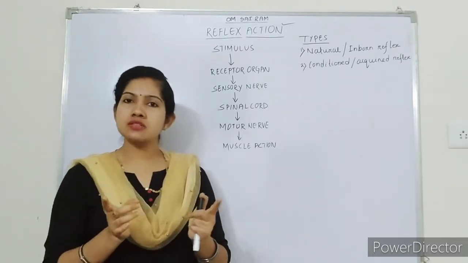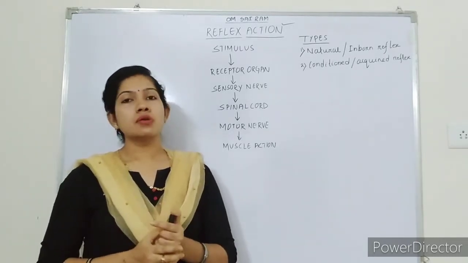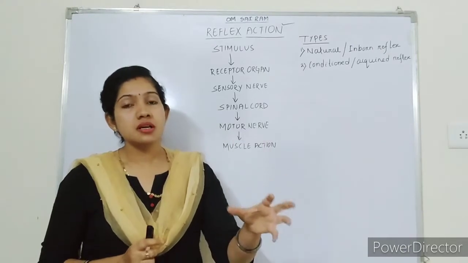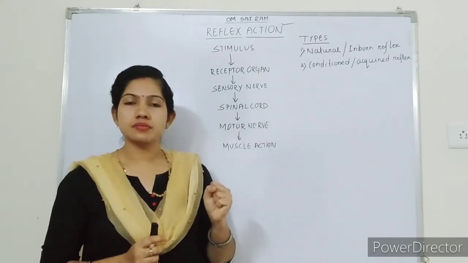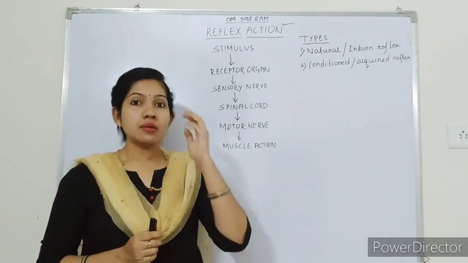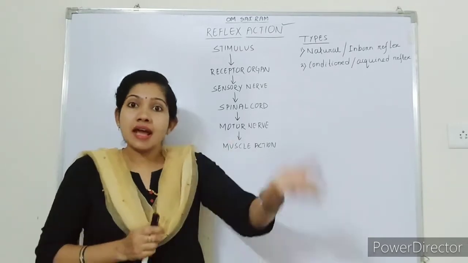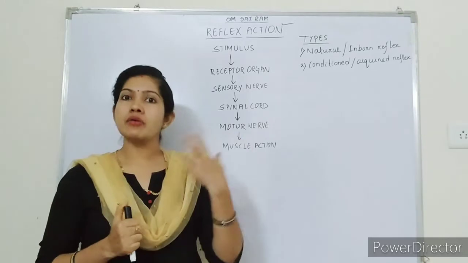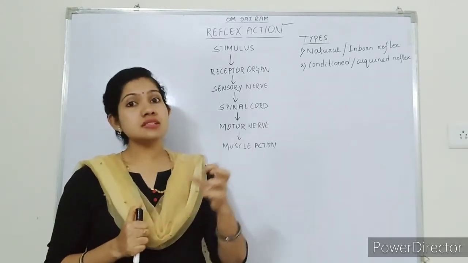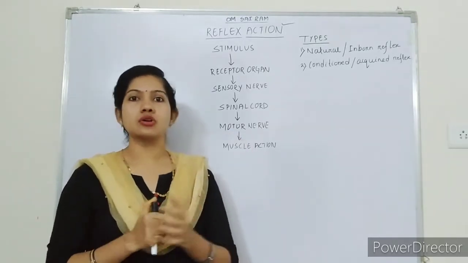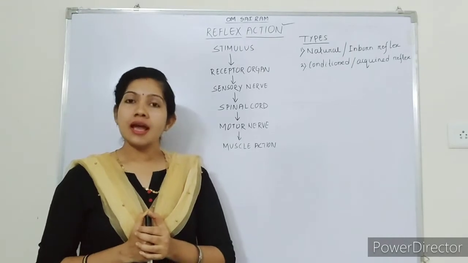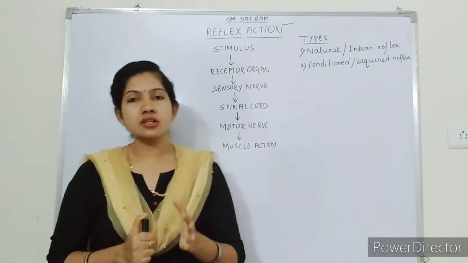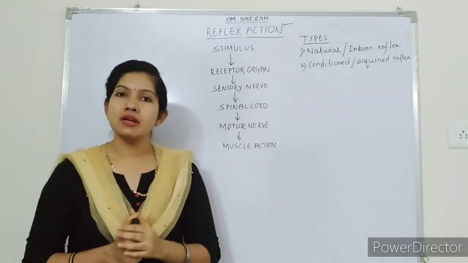In the last video I gave one example. When we touch a hot object, we suddenly take our hand away. At that time our brain does not command our hand to move. We do not have time to think to take out our hand. So this kind of sudden action is known as reflex action, and remember, in reflex action there is no involvement of the brain.